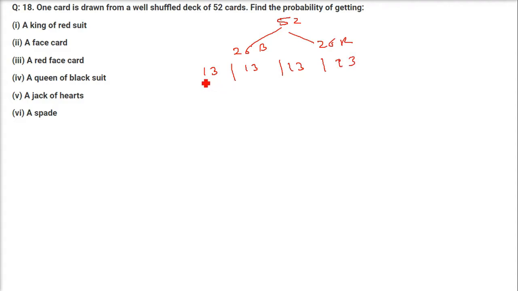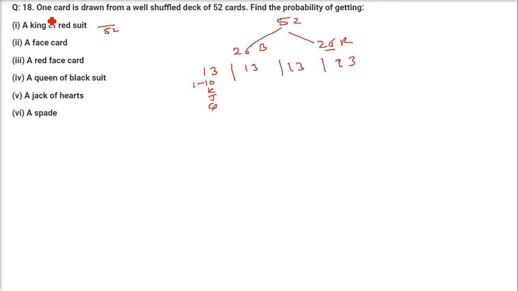So ace, heart, club, spade, these are the names. Every suit will have 1 to 10 numbers and a king, jack and queen. All of them will have. So total number will always be 52. So we'll divide always by 52.